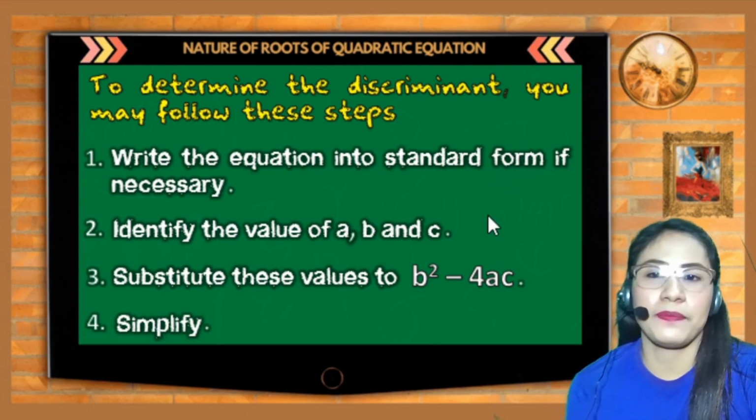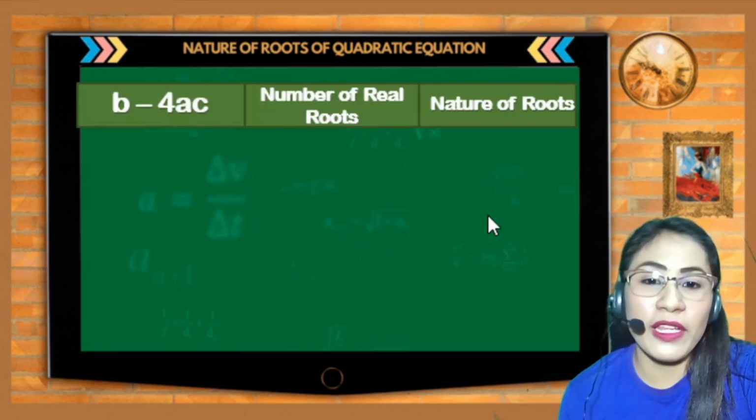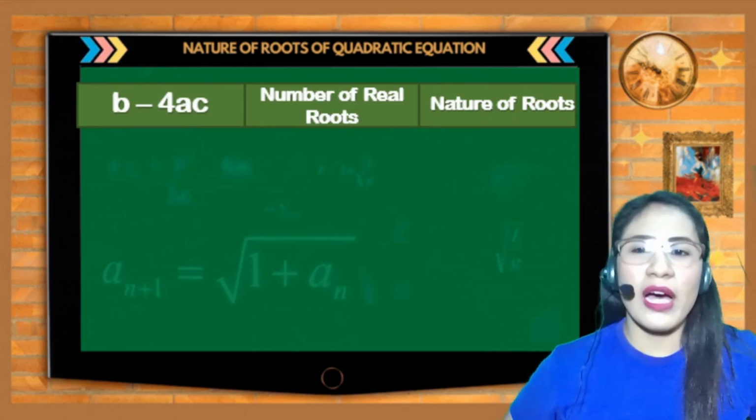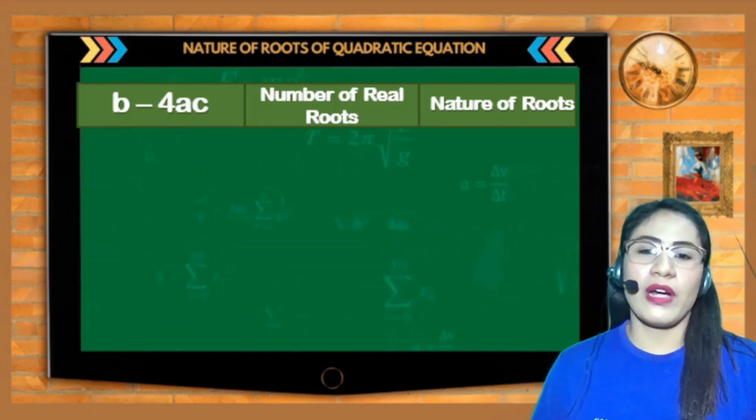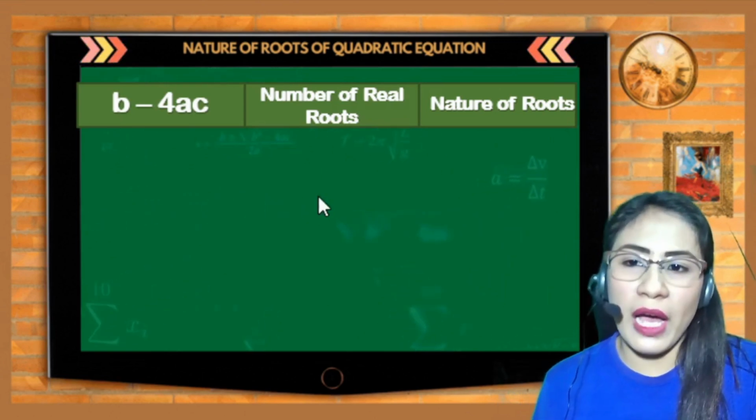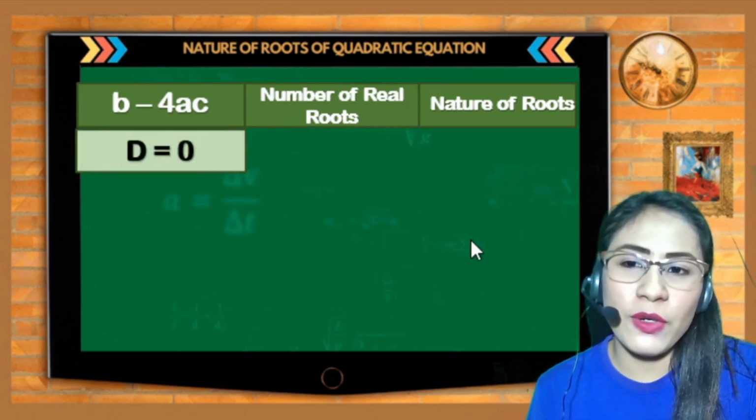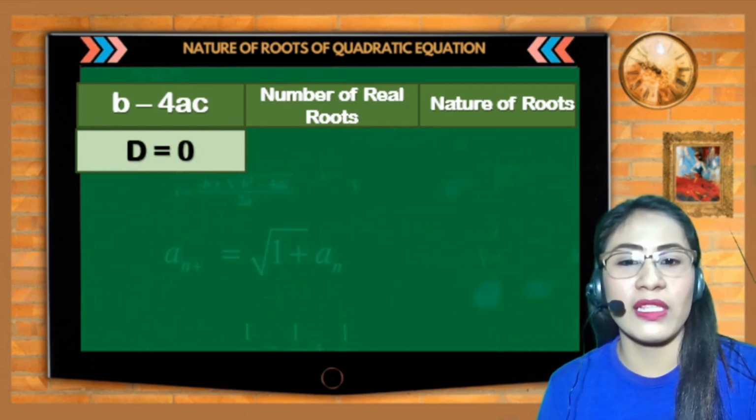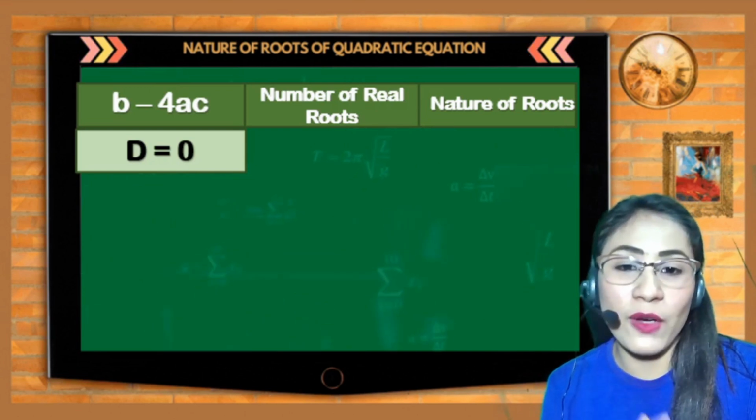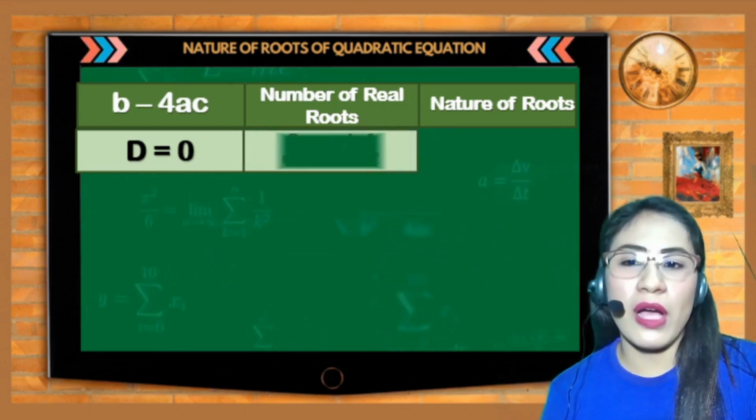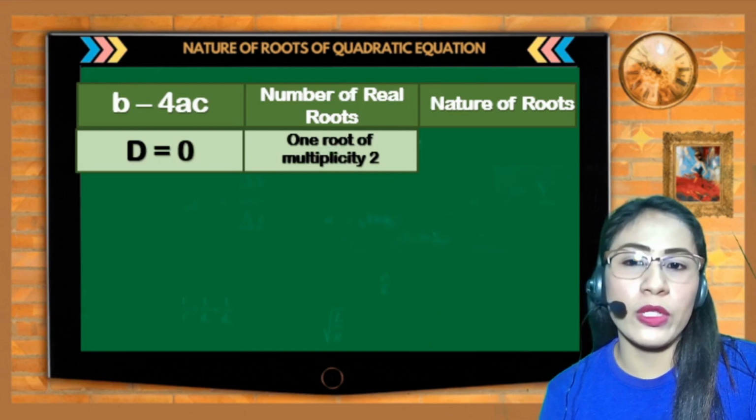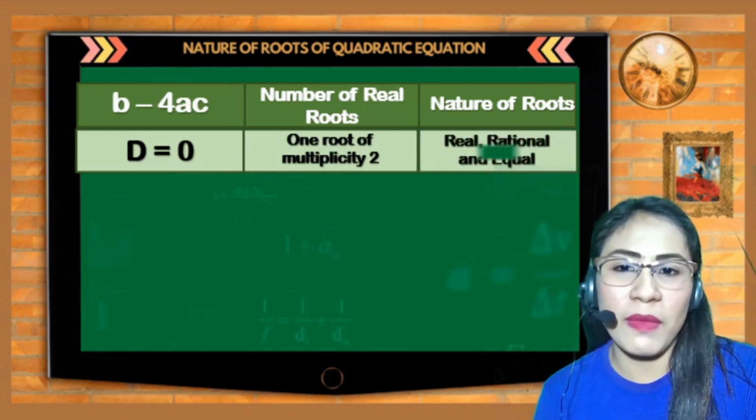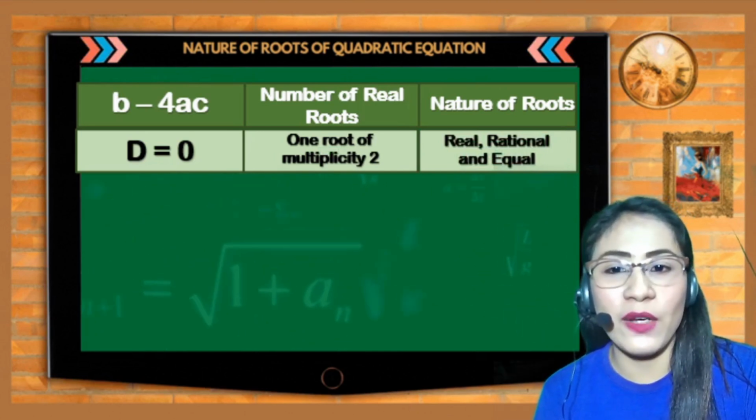And simplify. So, meron tayong table na dapat nating tandaan, no? In finding the nature or the discriminant of quadratic equation. So, una, if the value of the discriminant is 0, so kung ang makukuha nating value ng discriminant ay equal sa 0, meron siyang 1 root of multiplicity 2. And pag describe natin yung roots niya, meron siyang real, rational, and equal roots.